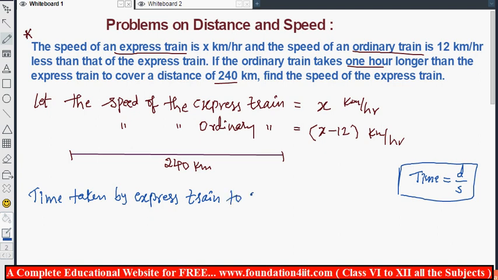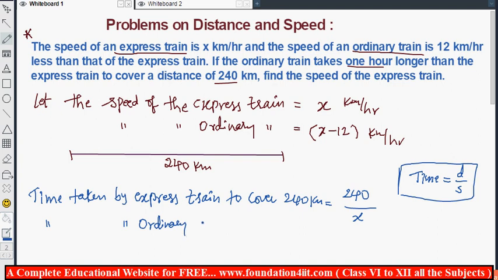So to cover the same 240 kilometers, that is the formula, distance by speed. So distance is 240, but express train speed is x. Then again time taken by ordinary train.